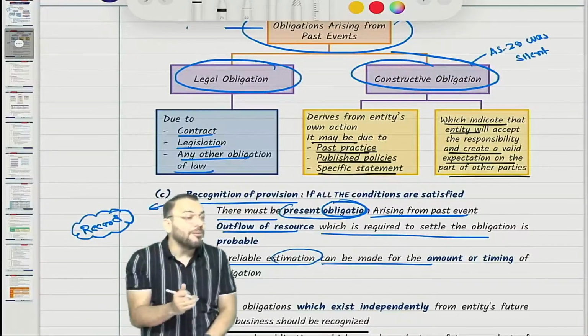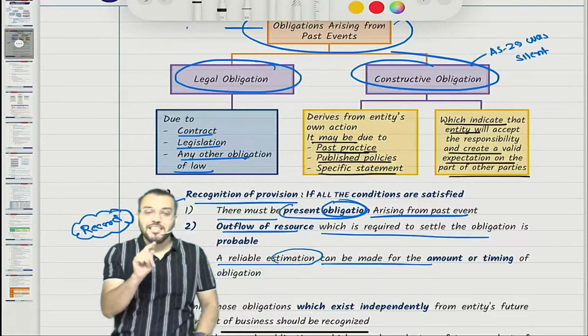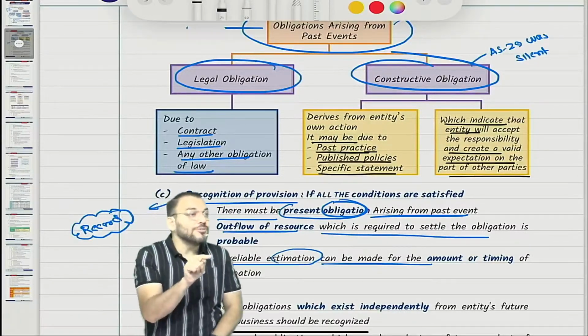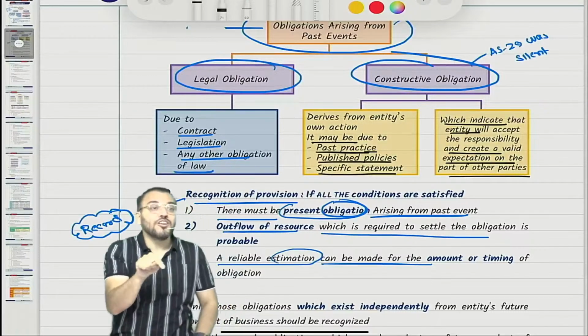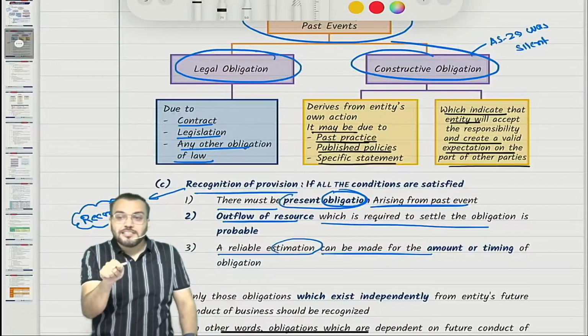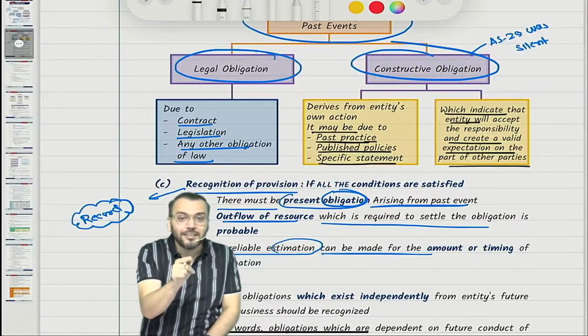Constructive obligation is derived from the entity's own action. It may be due to past practice, or published policy, or a specific statement which indicates that the entity will accept the responsibility, and which creates a valid expectation on the part of the other party.